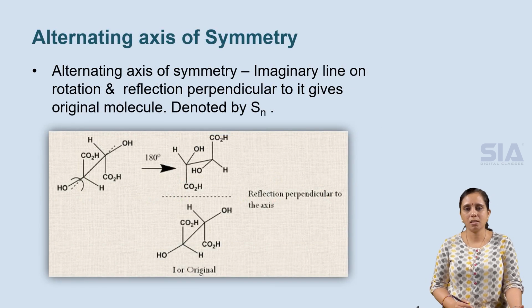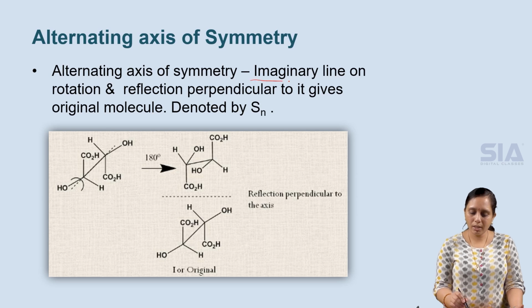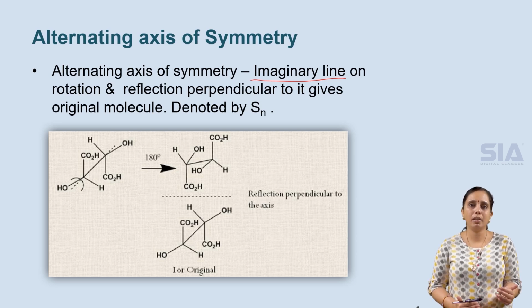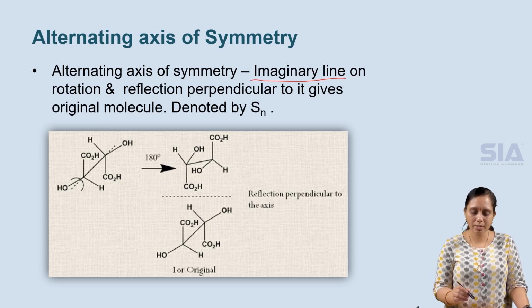Then the alternating axis of symmetry. The alternating axis of symmetry is again an imaginary line, on which, after rotation, the rotated product, when reflected perpendicularly, shows the original molecular structure. That is called the alternating axis of symmetry, and it is denoted by Sn.